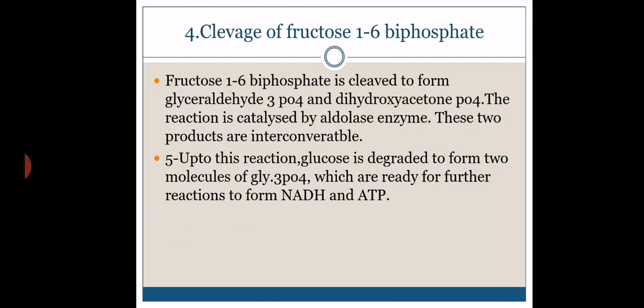Up to this reaction, it is called the preparatory phase. Now the glucose is prepared, up to this particular step. From this particular reaction, the payoff phase will follow. So fructose 1,6 diphosphate is later cleaved. Cleaved means it is undergoing breakdown to form two compounds, each containing 3 carbon atoms.